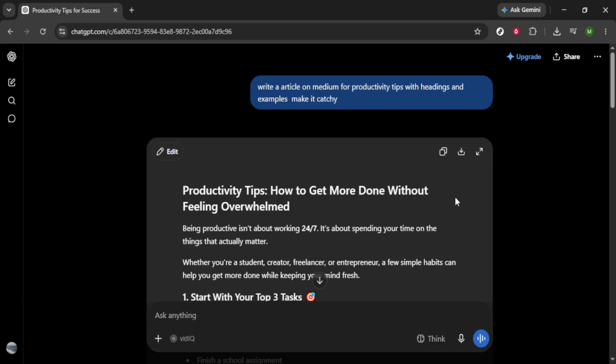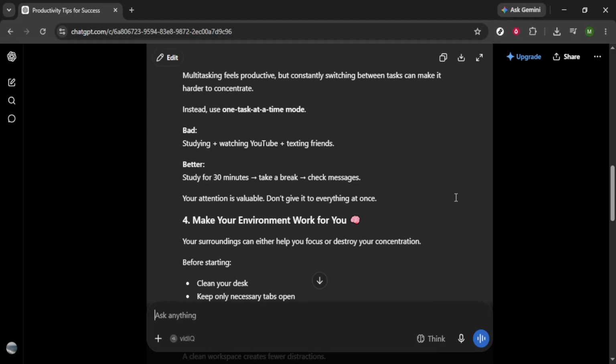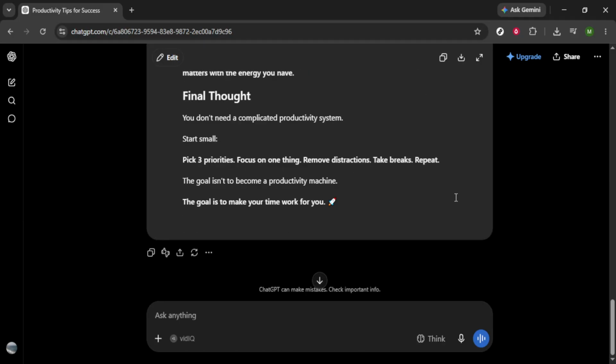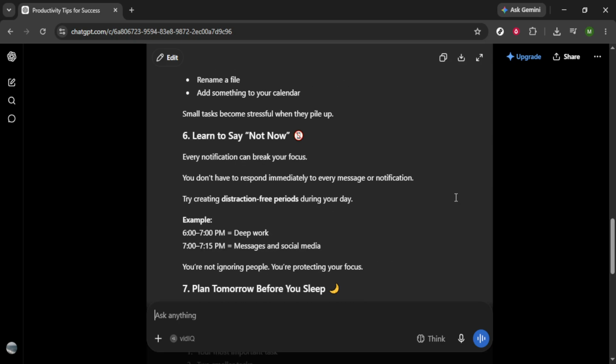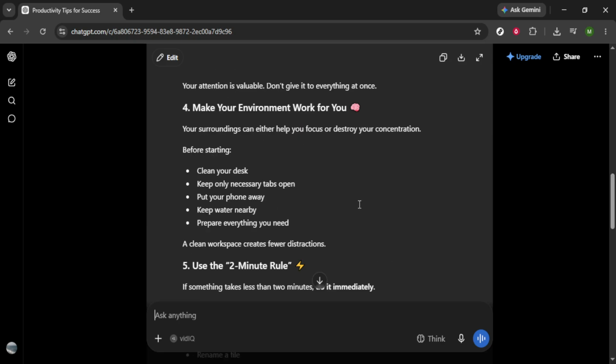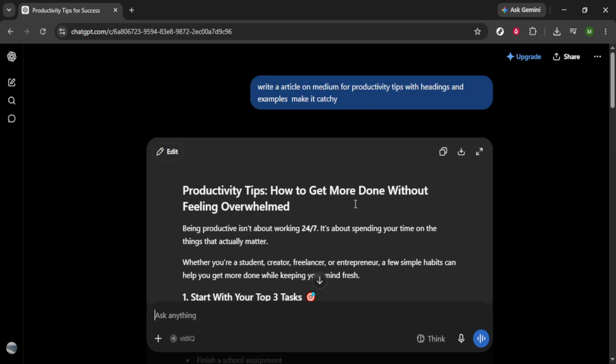For instance, if ChatGPT gives you a general productivity tip, you might expand on that with a personal experience or a practical example that you've navigated. Even small changes can dramatically enhance the quality of your article, making it feel more genuine and relatable. Finally, we arrive at step 4, publishing on Medium.